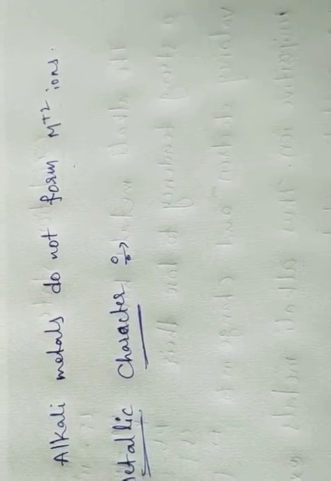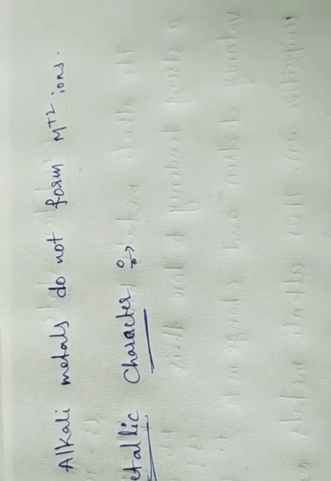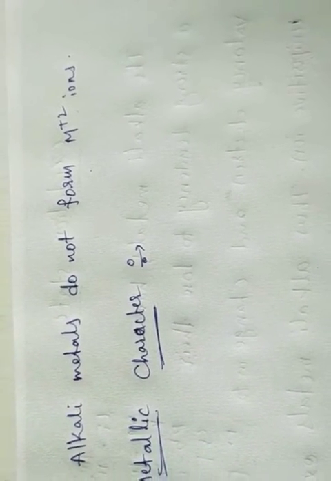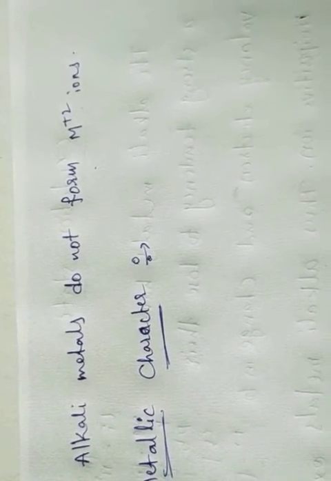The metals possess a shining lustre which is lost on exposure to air. The metallic character increases down the group.